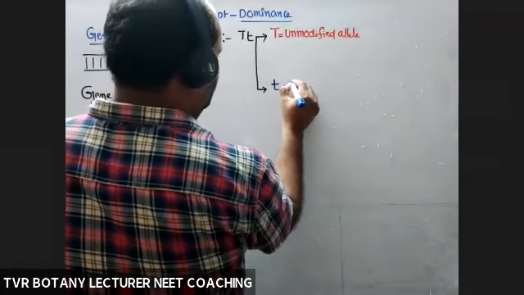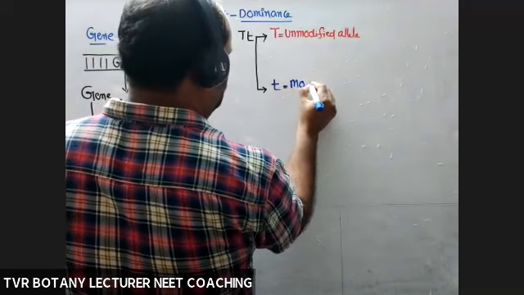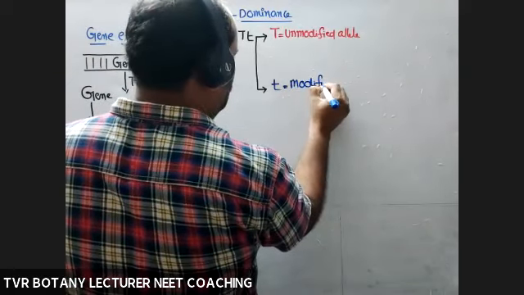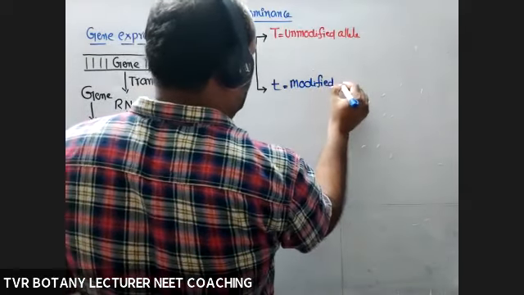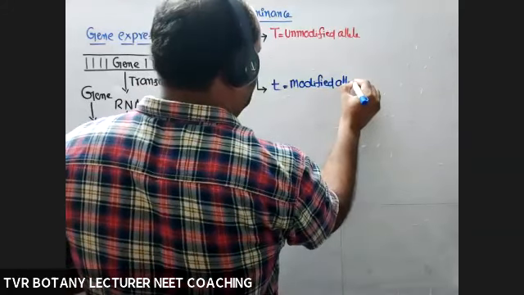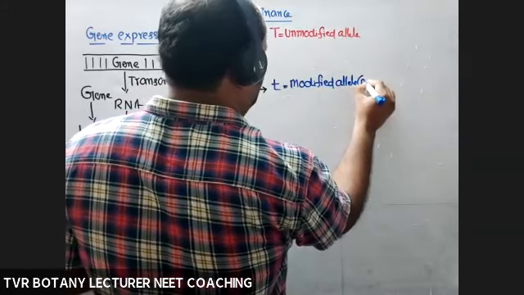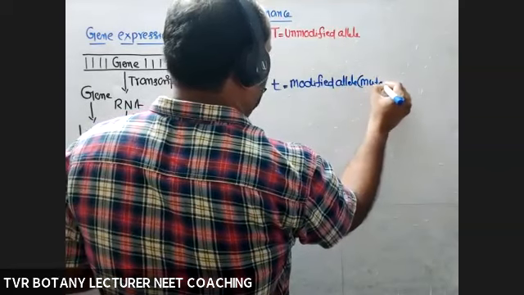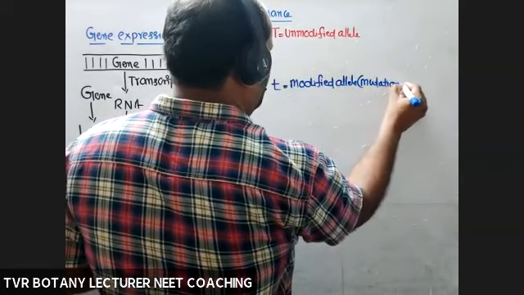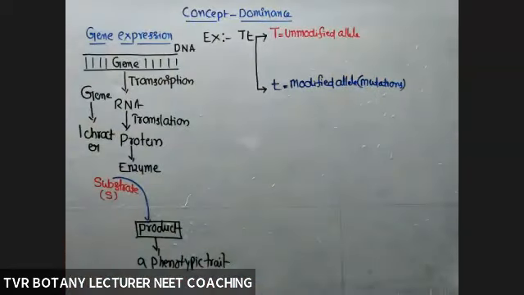This one is a modified allele because of mutations, some changes, whatever the type of the change. So we divide those two kinds of alleles into unmodified allele and modified allele.